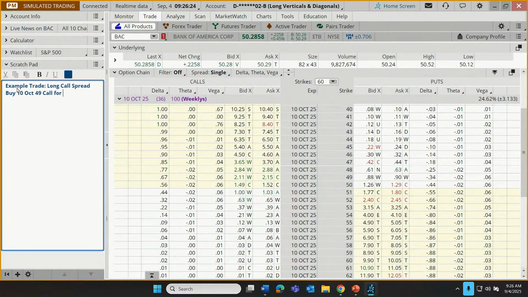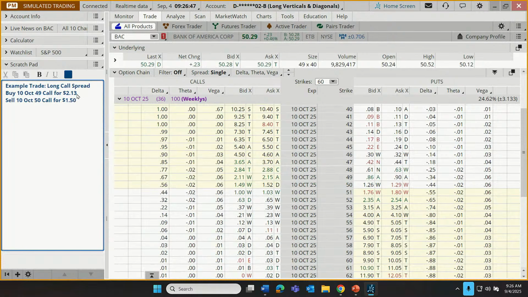It looks like that's trading right now between 211 and 215. Let's call it 213 in the middle. And at the same time, we're going to sell the 10th of October, $50 call. That looks like that's trading between 149 and 152. Let's just use the round number 150.